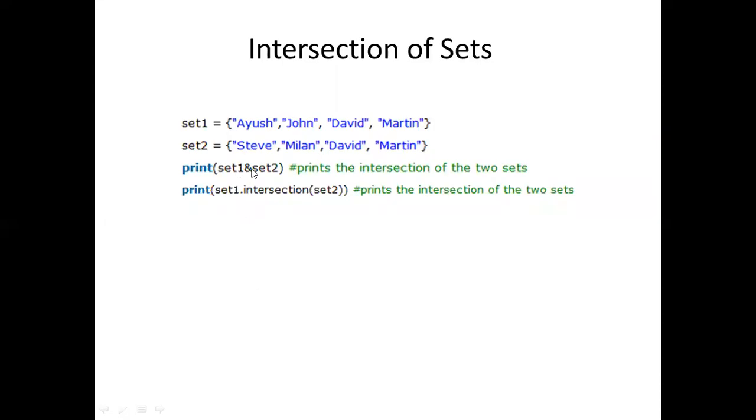See the intersection. The symbol you are using is the ampersand symbol. And see this one: David and Martin are common in both the sets. Now intersection means you'll be getting this, like you have seen in your mathematics.